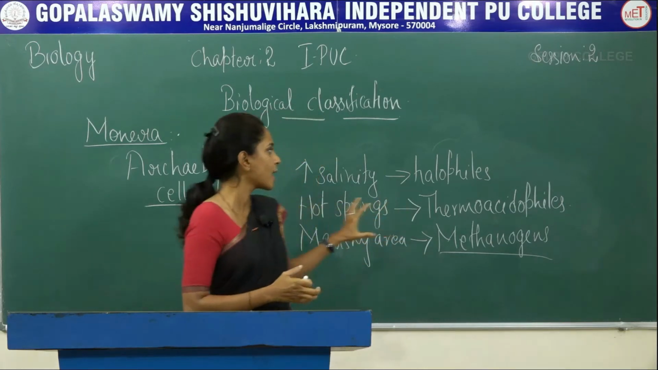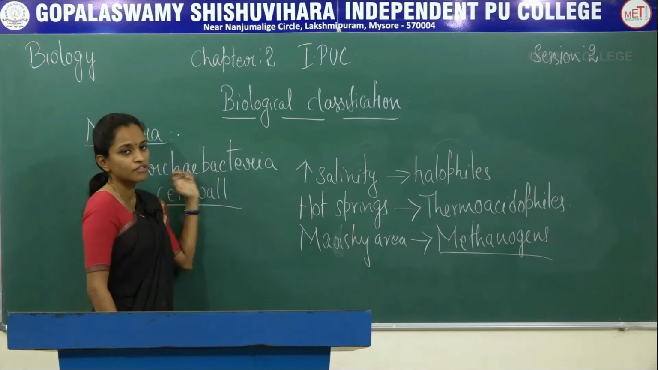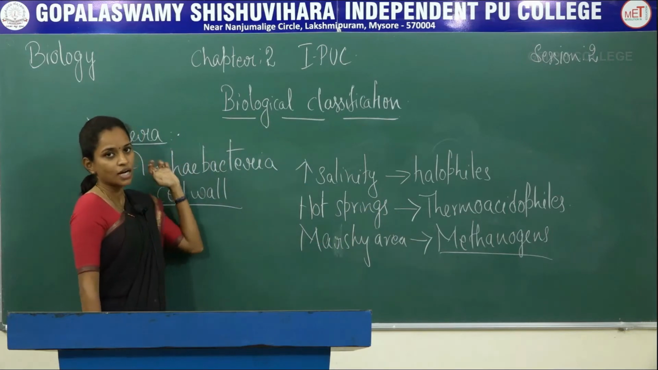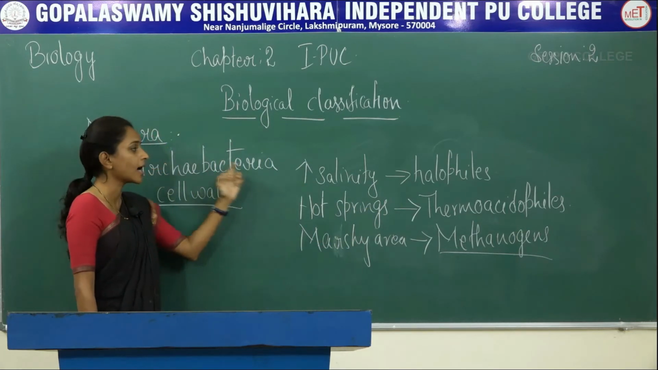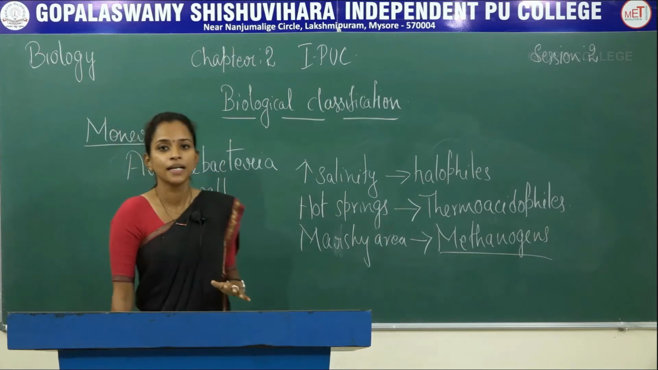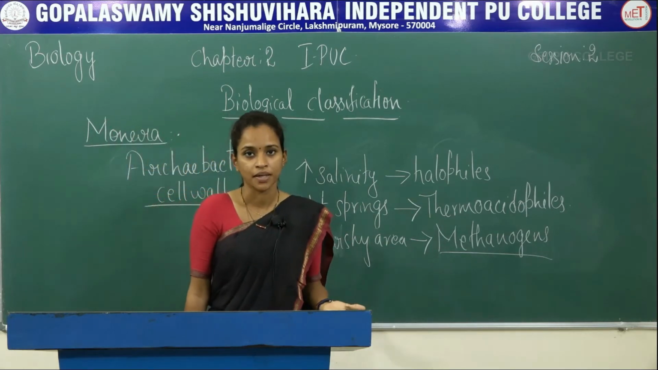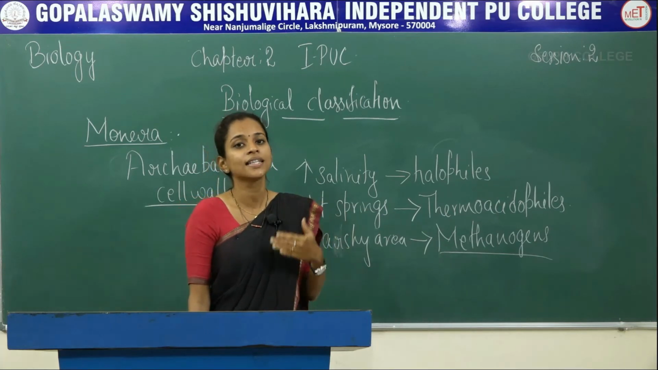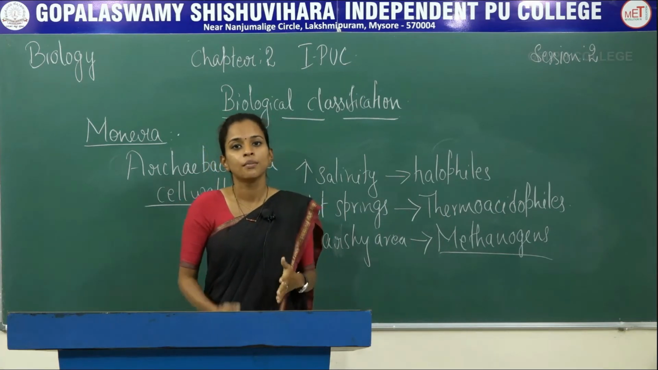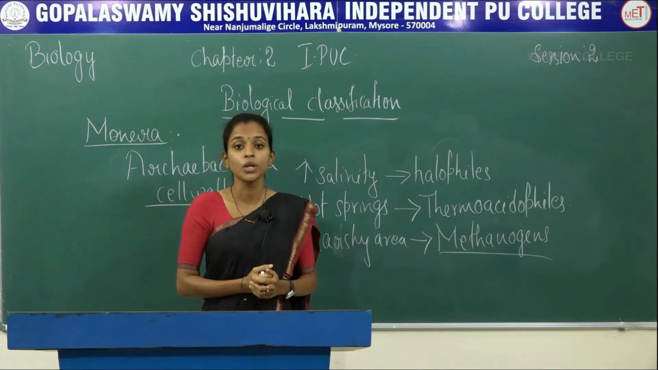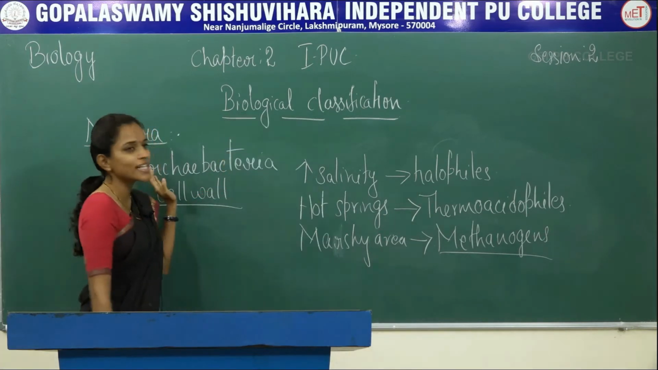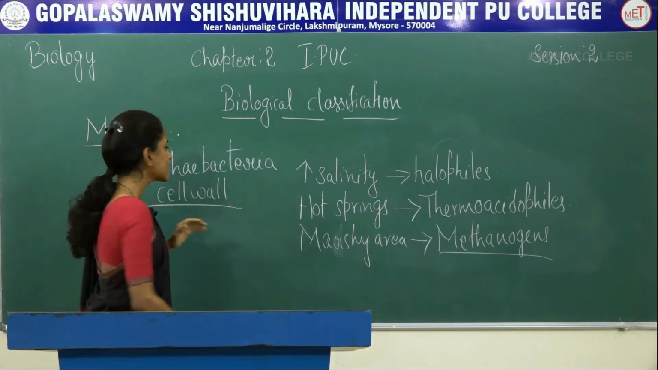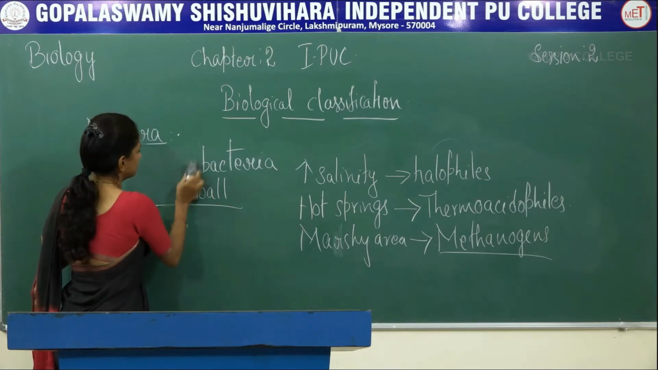So that is the rough idea about the first category which comes in kingdom Monera, that is Archaebacteria. They have the ability to survive in any type of temperature, any type of salinity, and they are also found within the body of organisms, especially in the ruminant gut. So that's about Archaebacteria. Next is Eubacteria.